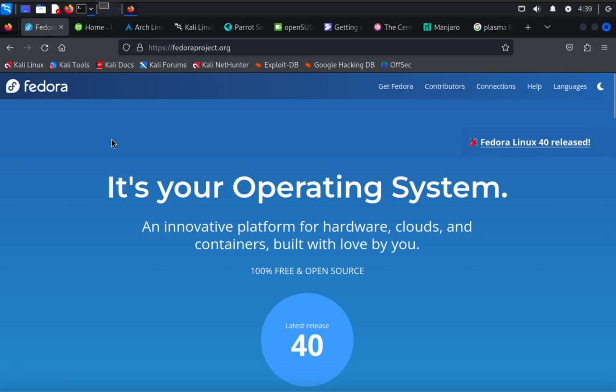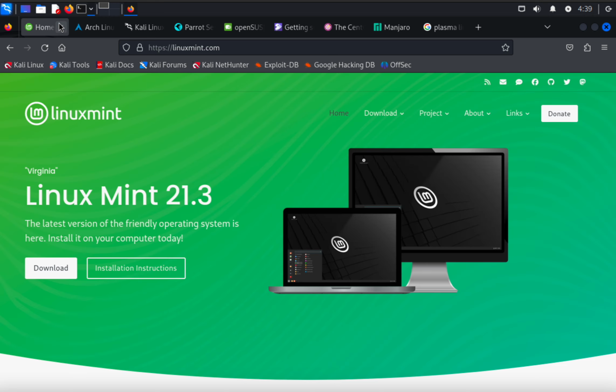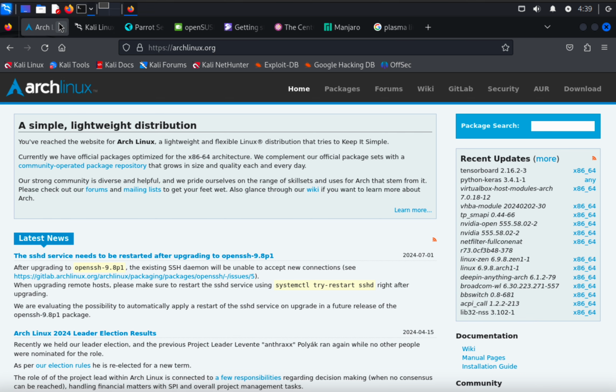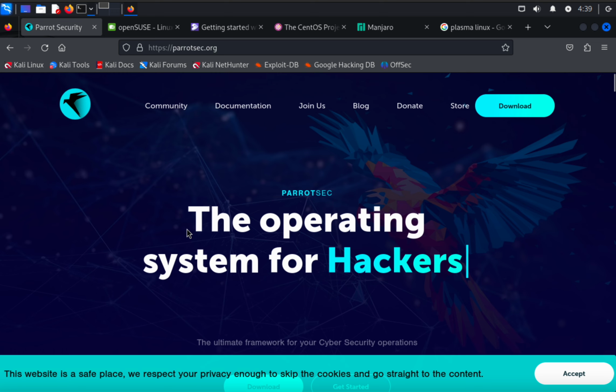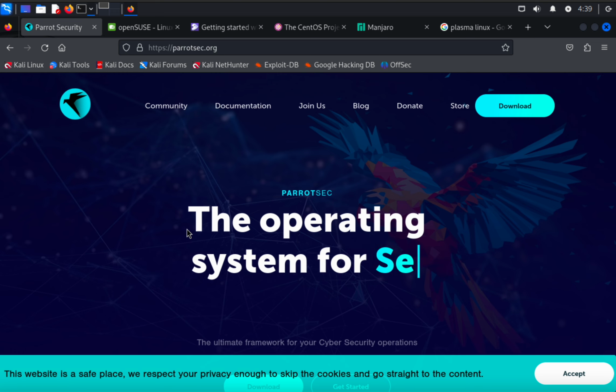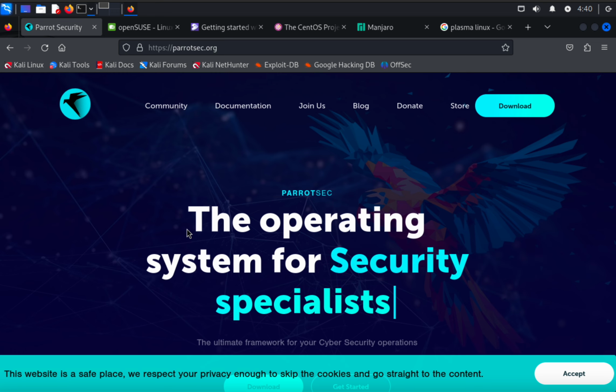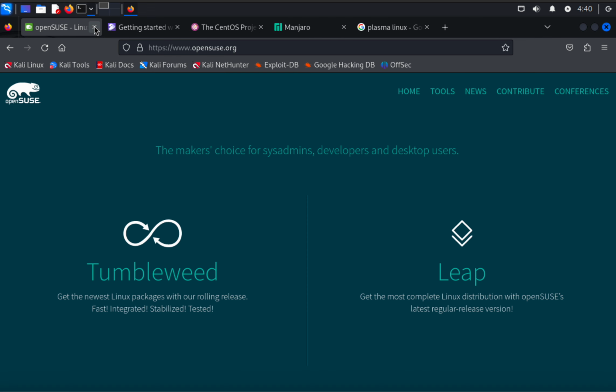Then we have Fedora Linux. We also have Linux Mint, which is a very friendly operating system. Then we have Arch Linux. If we want to use Linux for security, then we have Kali Linux as well as Parrot Linux. These two operating systems have been created completely for cybersecurity purposes.